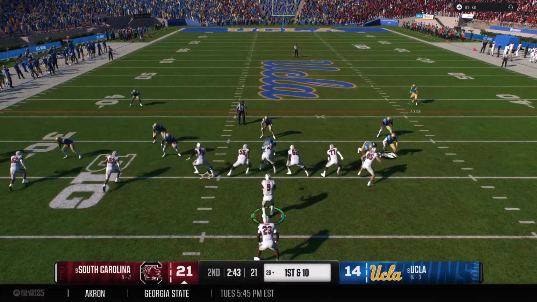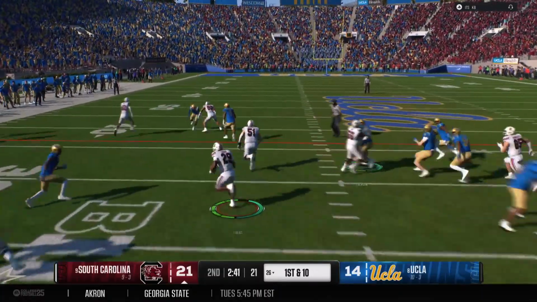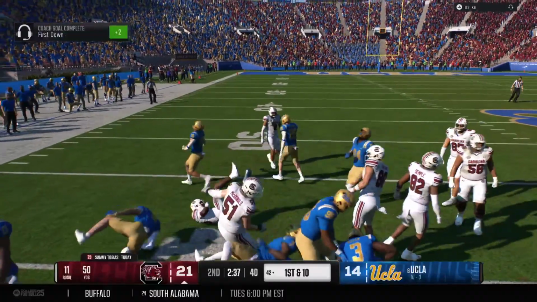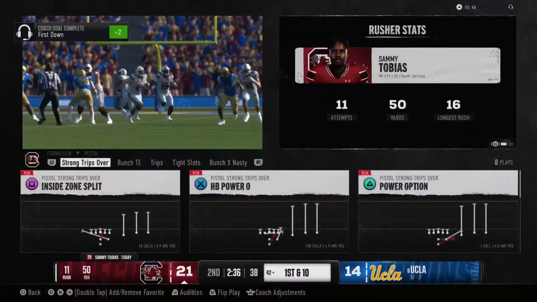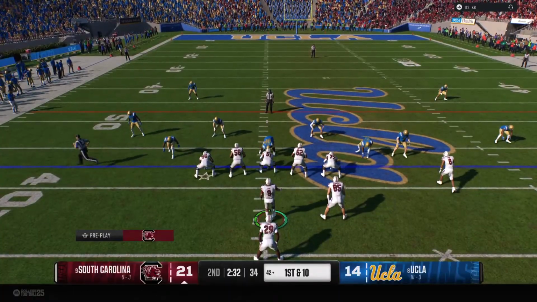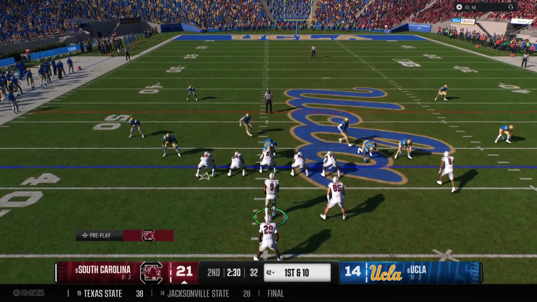Running game is working. They'll stick with it on first down. Breaks loose at the 40. They stop him out at the 42. That's a solid gain, getting closer to midfield. It's a strong run. Keeps the drive going. First down now.